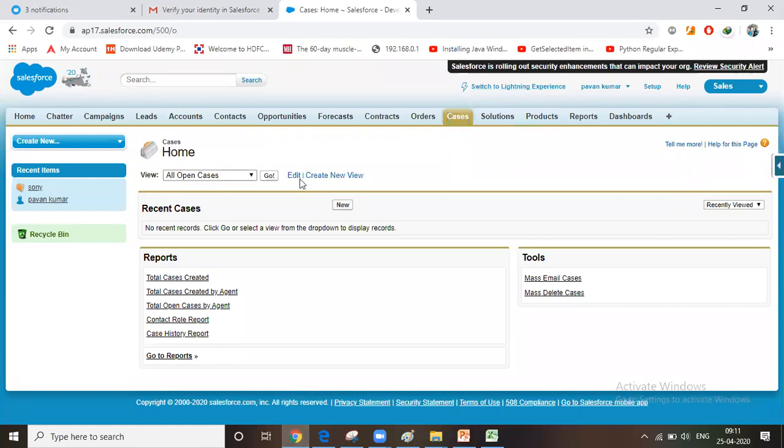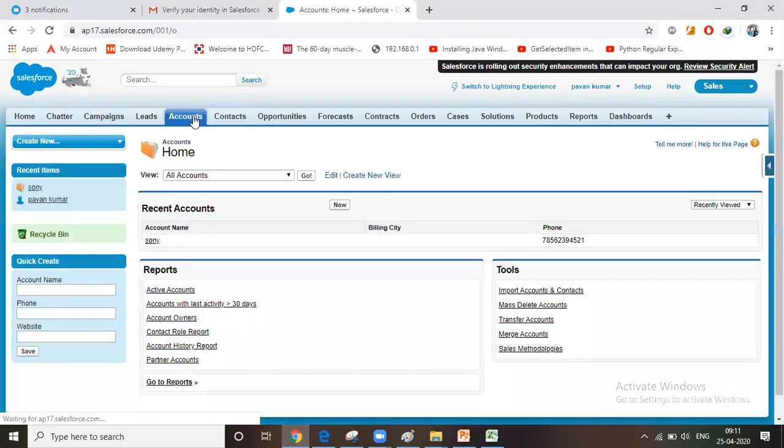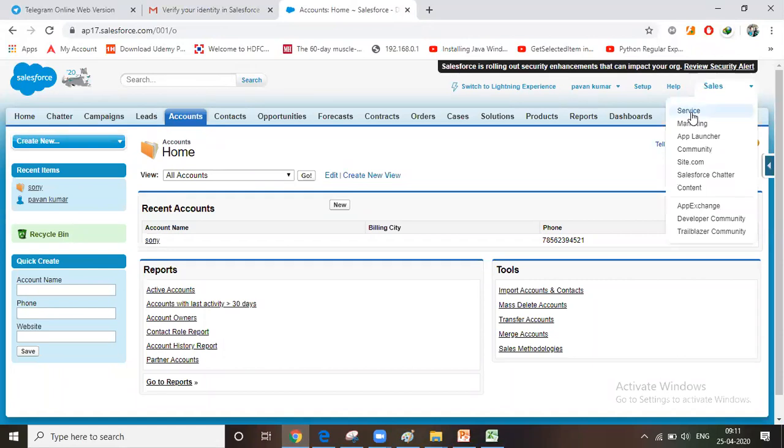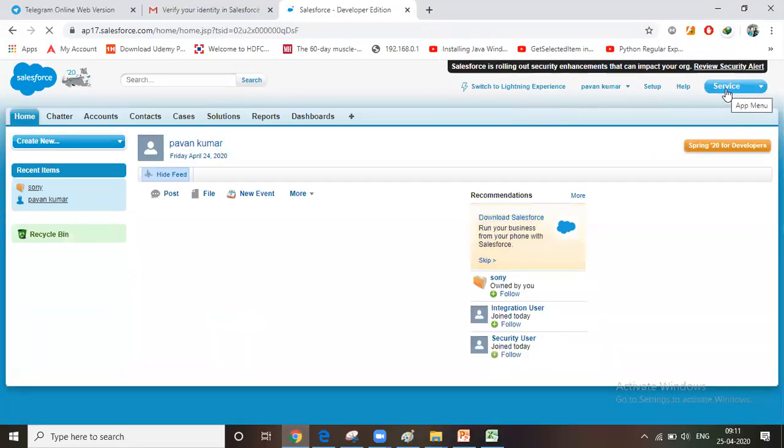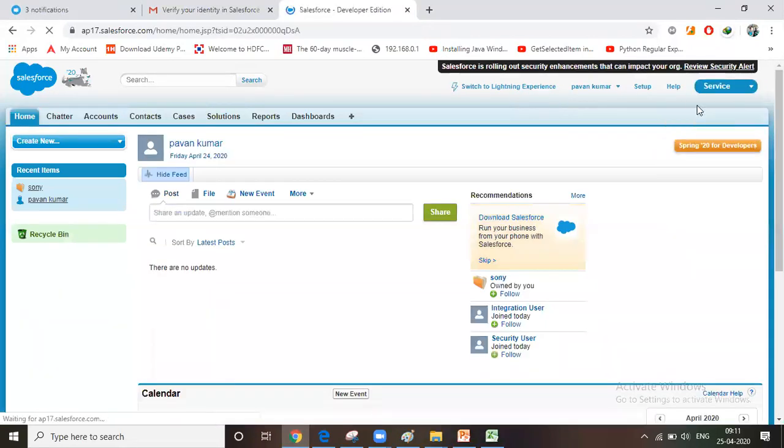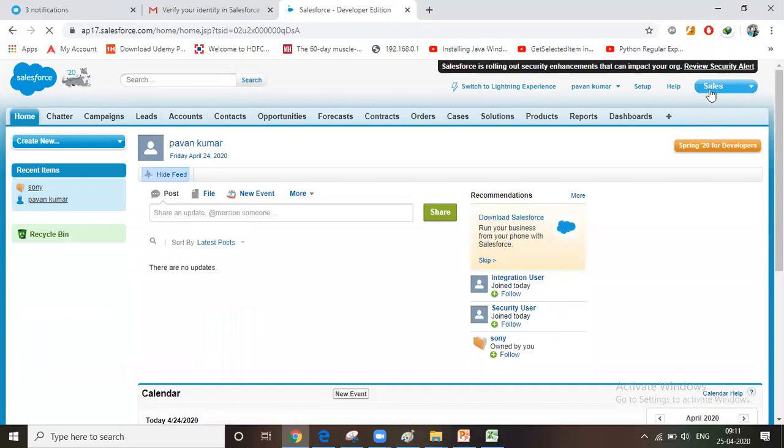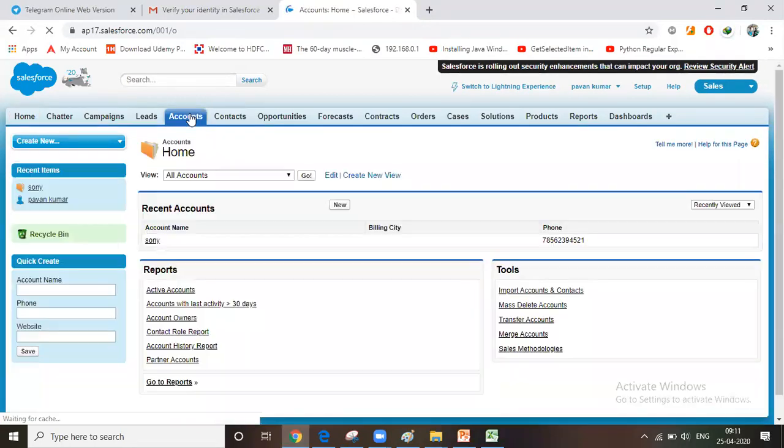If you say account, I'm just selecting the sales application, and this is the home page of the sales application. I'm selecting the accounts tab.